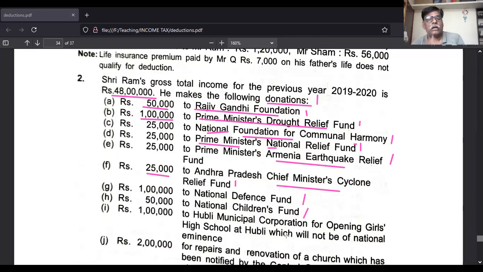Next is Hubli Municipal Corporation opening a Girls High School at Hubli, which is not of national eminence. You see, opening the girls school, a girls school means an educational institution. So it is a second category point, and this point comes to the inner column. Remember this.